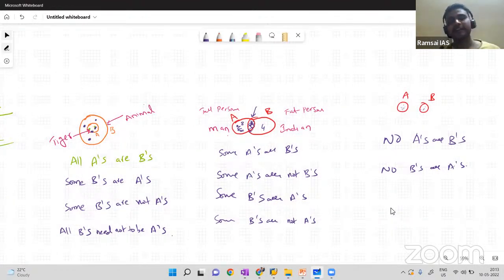Right? So let me explain the three cases once again. In the first case, all A's are B's. So whenever you see a statement like all A's are B's, all tables are chairs, you have to go with the first case. Whenever you see a statement like some A's are B's, some chairs are tables, then you have to draw the second diagram. And whenever you see no A's are B's, like no chair is a table, you can draw the third diagram. Okay.